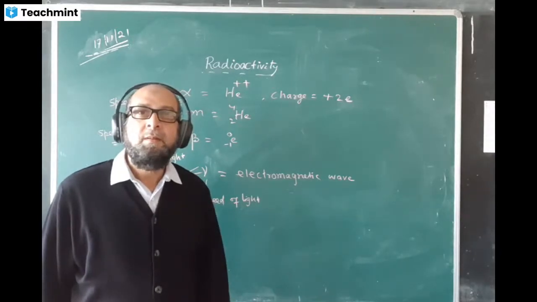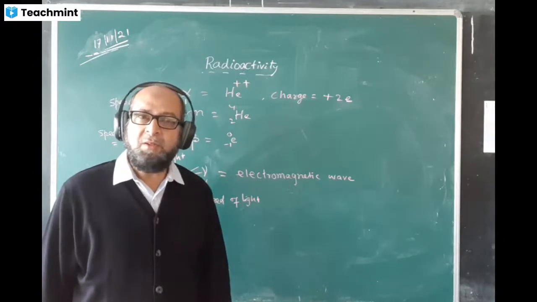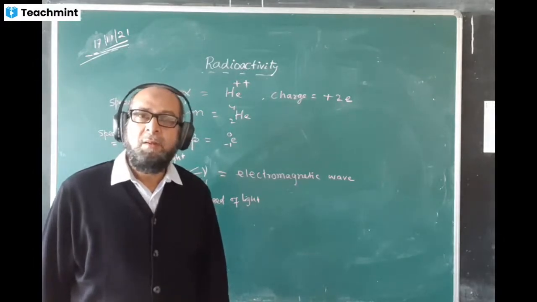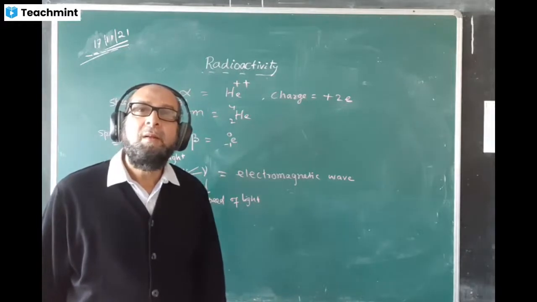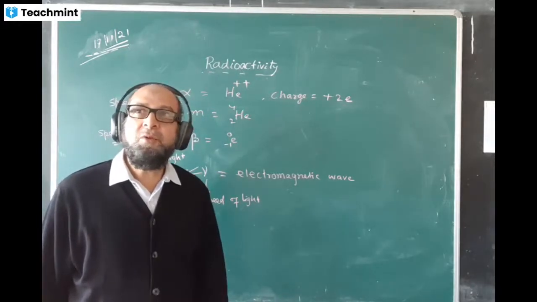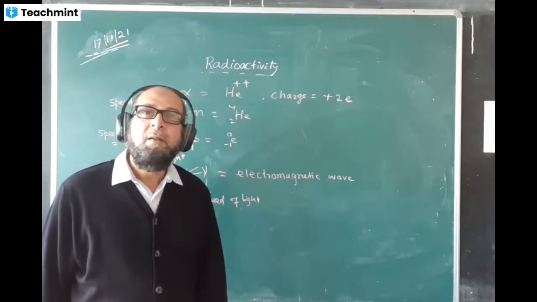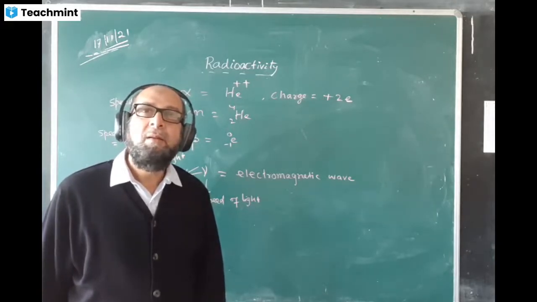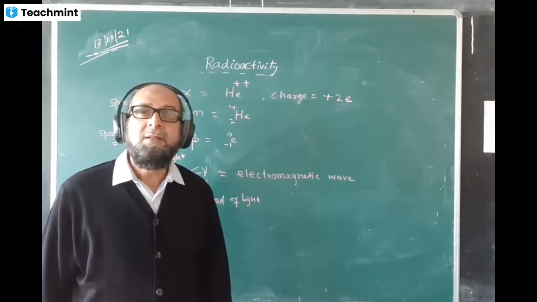Because it does not have an electron. Huh? Hydrogen does not have an electron? Who told you that hydrogen does not have an electron? Hydrogen lost its electron. What? Say again.